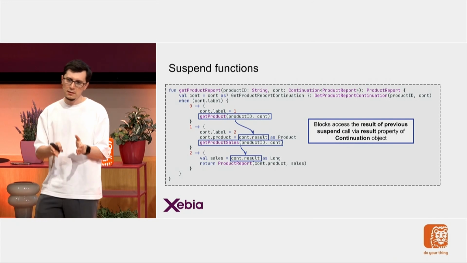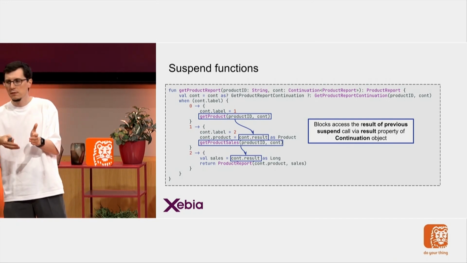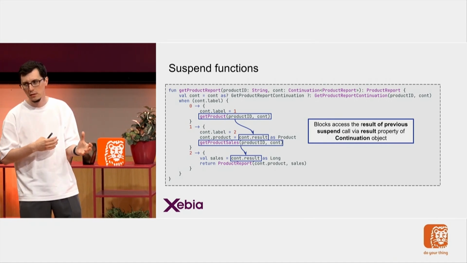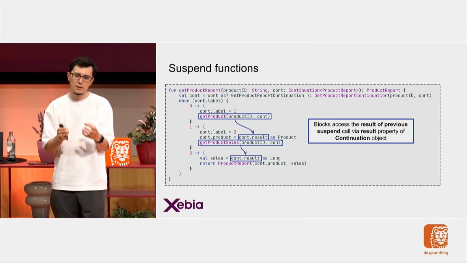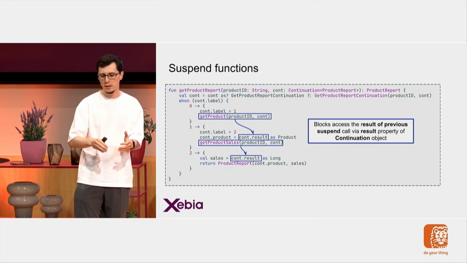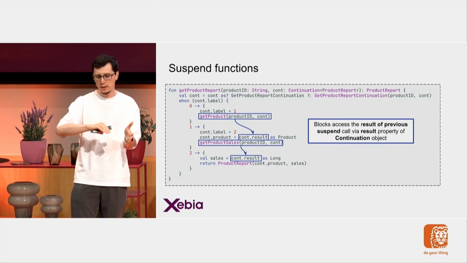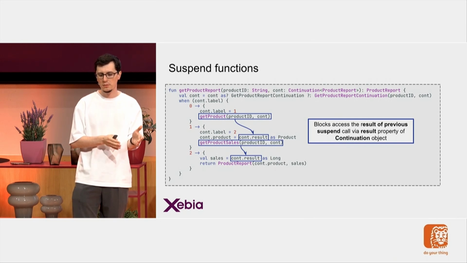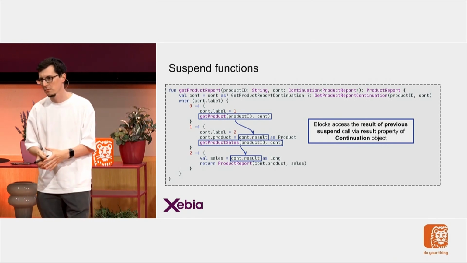This is why results from the previous suspend functions are passed to the next block via continuation. So continuation always holds the result of the previous suspend call. This is what you see here. The result of getProduct is transferred to label 1 via continuation.result. It's the same thing for the product sales.